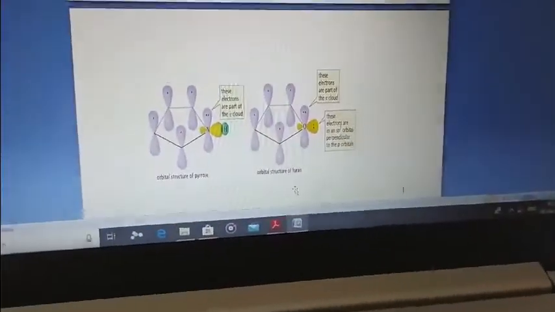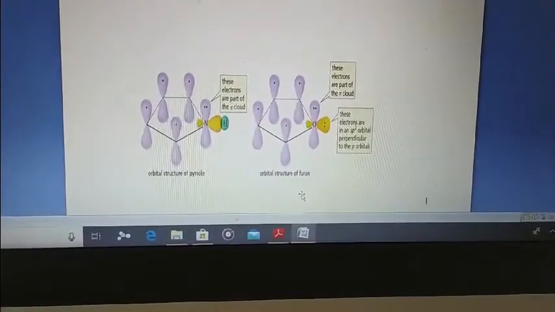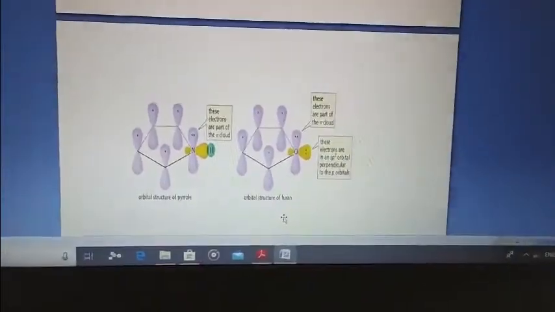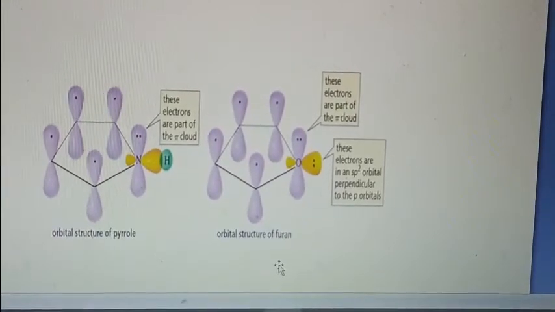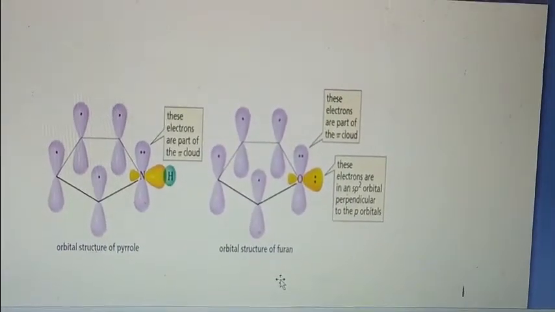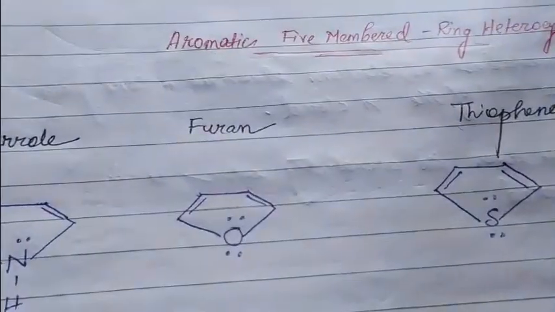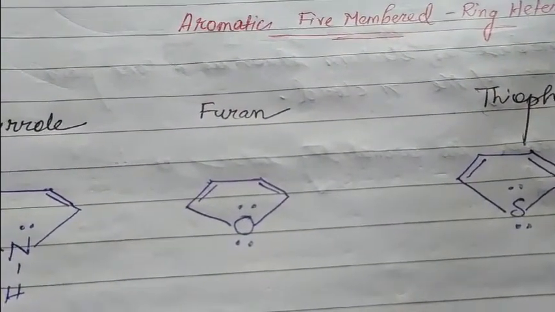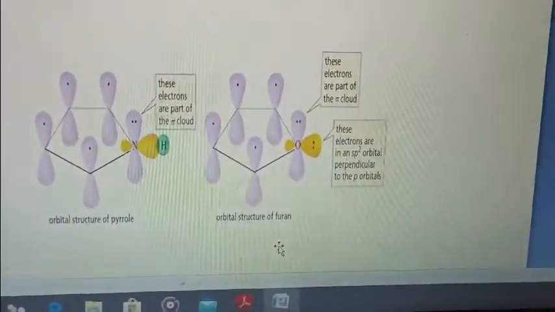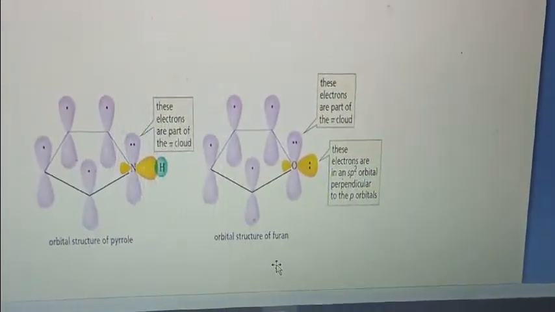So here, as you find, this is the orbital structure of pyrrole, and here is the orbital structure of furan. As you find in furan, as I am focusing on this, you can see that those electrons that are part of the pi cloud are the ones that are involved in delocalization. That is the ones which I have represented in my diagram as inside the furan structures. These are the ones that are delocalized. But what happens to the ones that are outside the ring? As you find here in this diagram, those electrons are in an sp2 orbital perpendicular to the p orbitals.